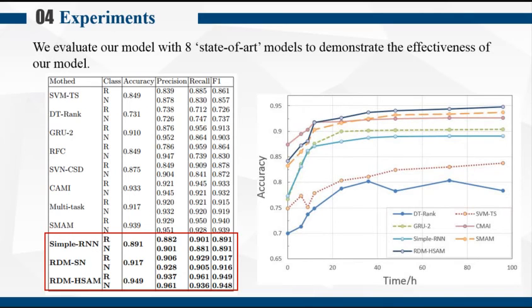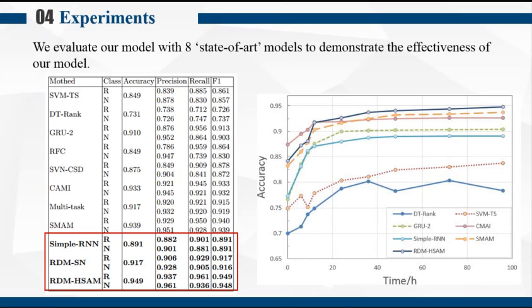The simple RNN model achieves 0.89 accuracy on the dataset, indicating that the basic RNN can learn discriminative features effectively. The RDM-SN model, with better performance than the simple RNN model, validates the enhancement effect of the event stance information.